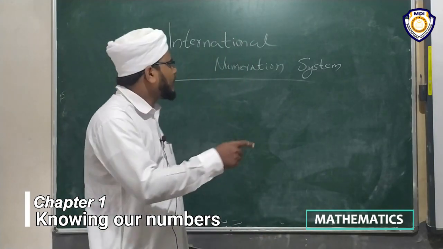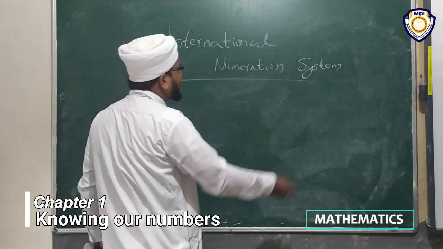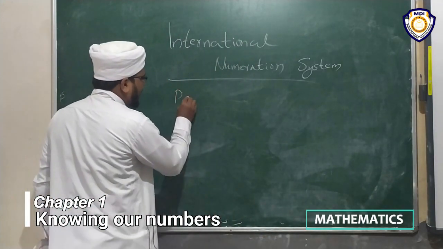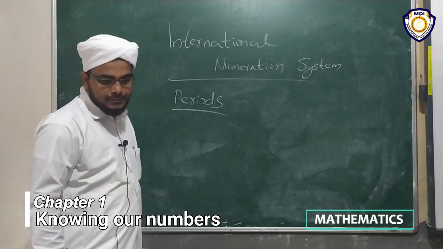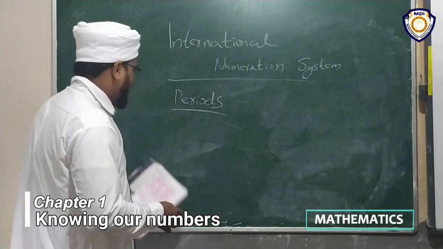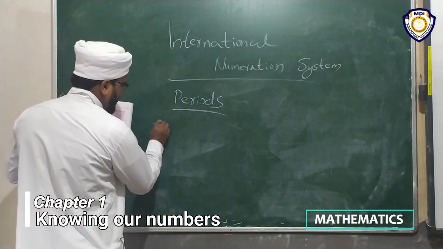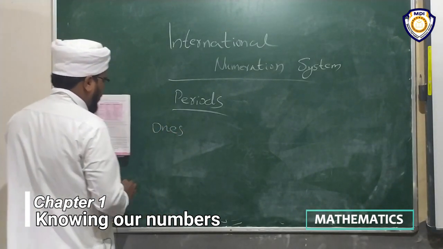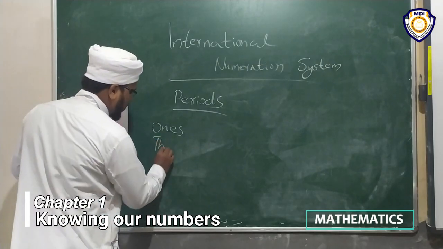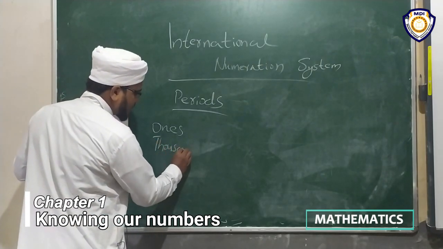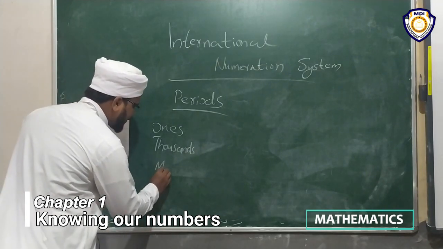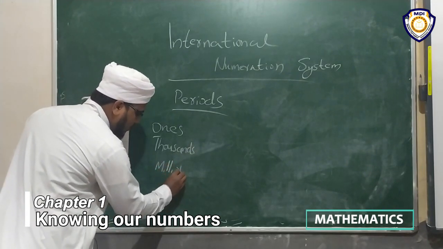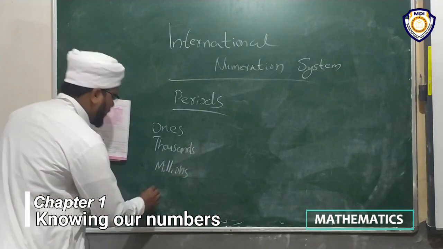Which are the periods in the international system? Periods in the international system: ones, thousands, millions, and billions.